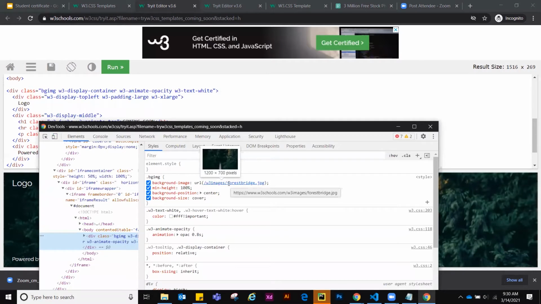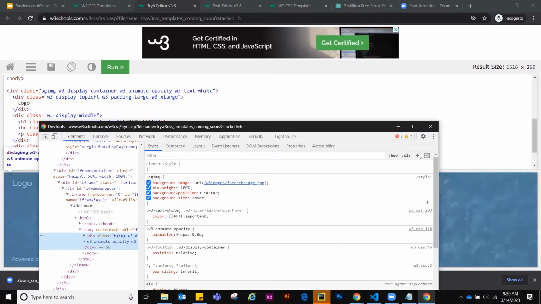It's the link of that image. And what they have done, they have not kept the image directly inside the page. They have pasted the image inside this bg image. This is a class, right? Is it clear?